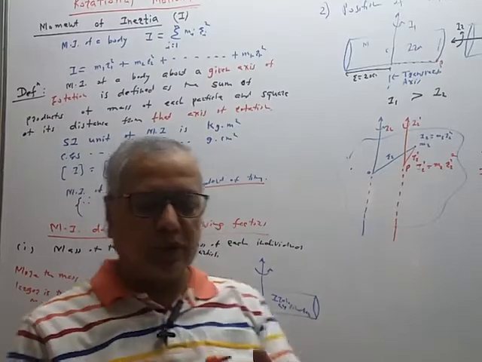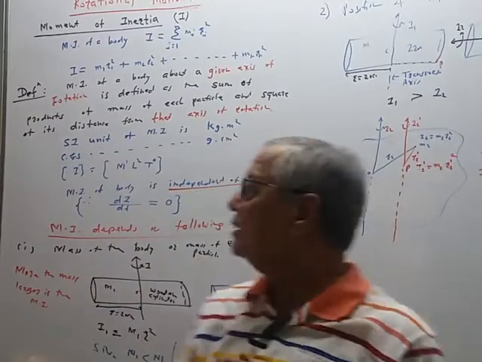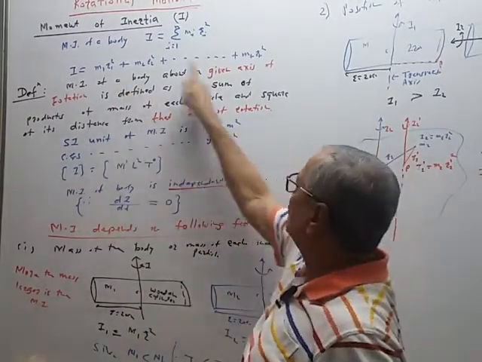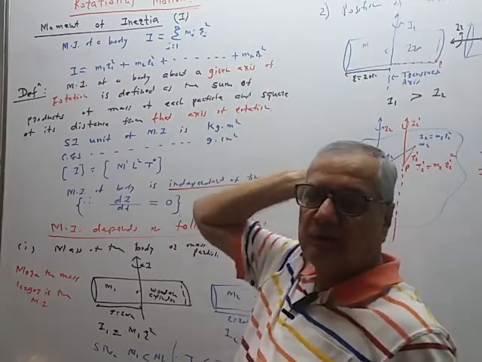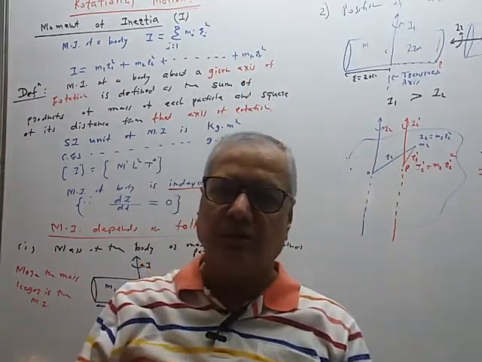So m3 is less for this axis than for this axis, like this. So as the position of the axis of rotation changes, the values of r1, r2, r3, r4, rn change, and therefore the moment of inertia changes.